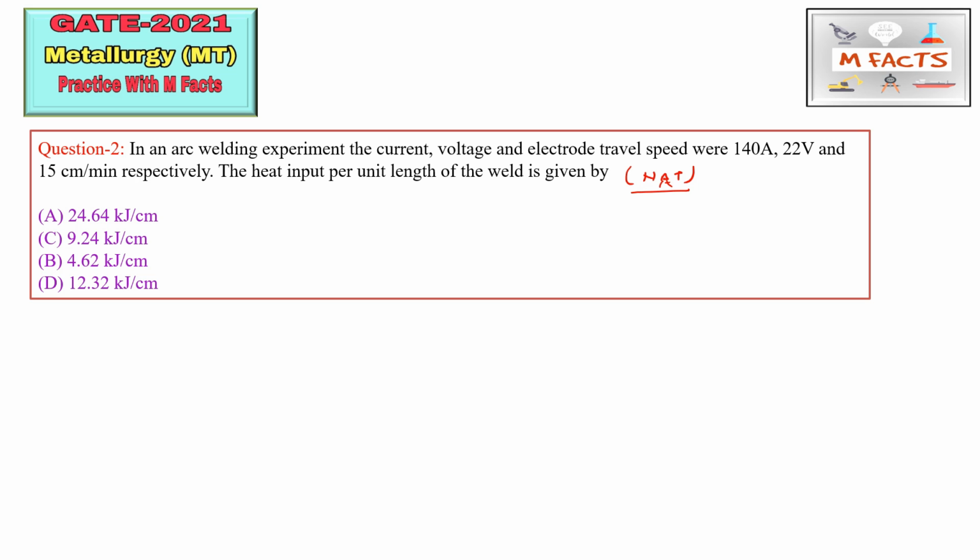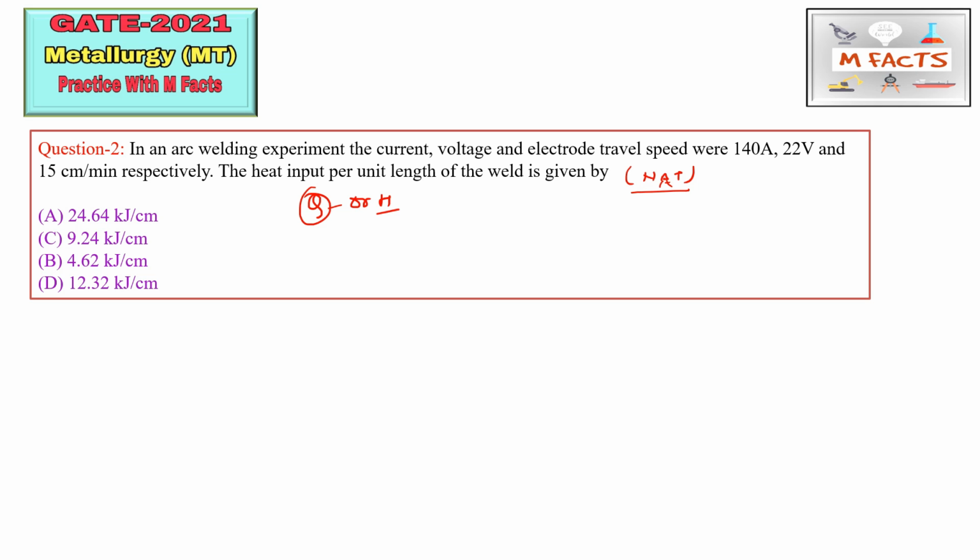In an arc welding experiment, the current, voltage and electrode travel speed are given, respectively. The heat input per unit length of the weld is given by. So we have to find heat per unit length. Heat input per unit length, you can represent it by Q or H in welding processes.